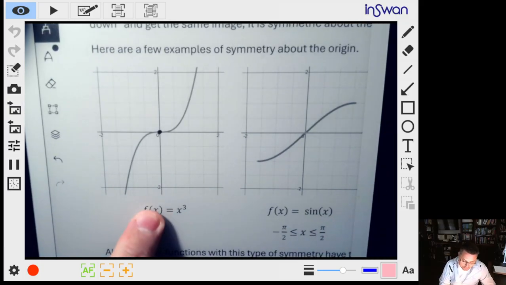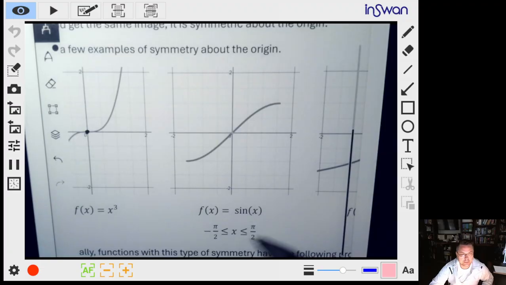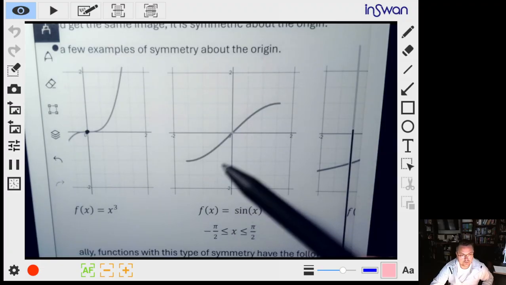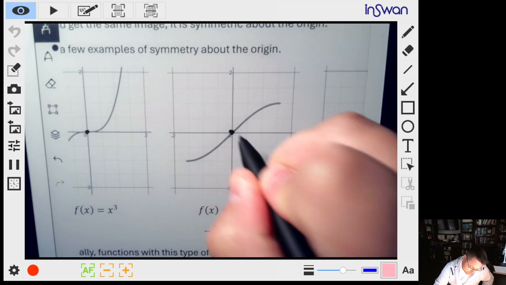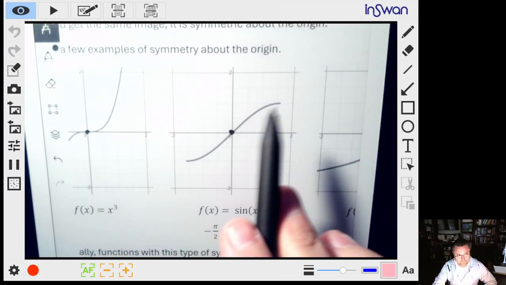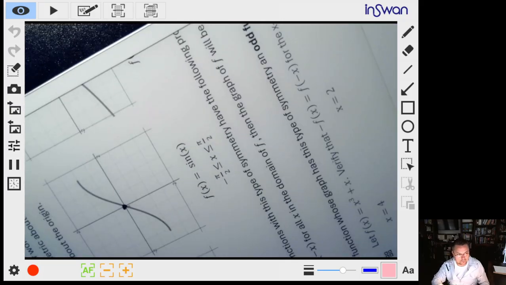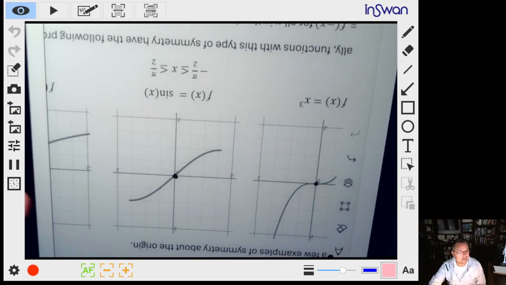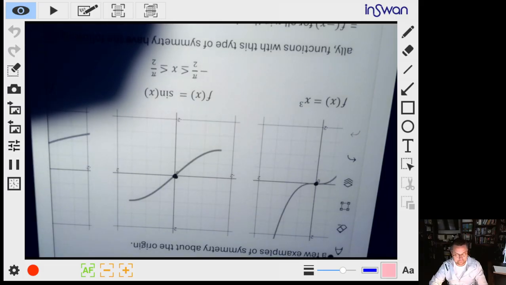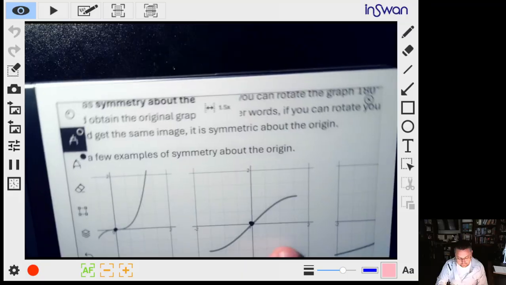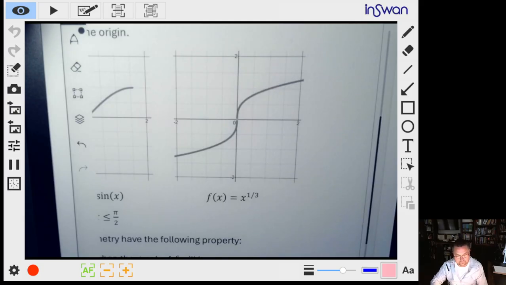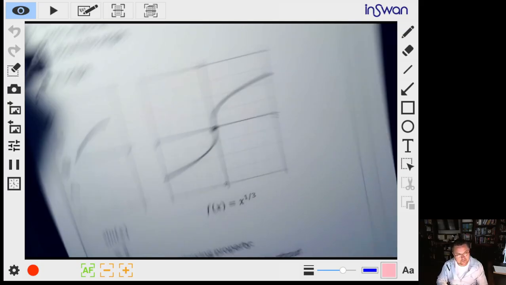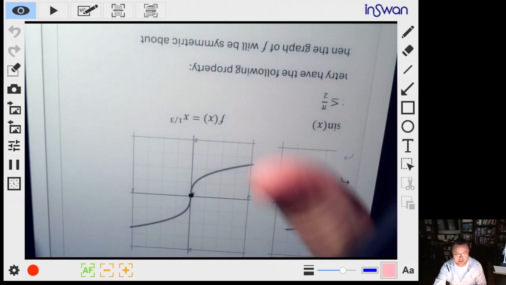Again, we've got this is the sine curve. For those of you taking trigonometry next semester, you'll talk about the sine function. Here's a partial graph of it. There's our origin. Again, what does this thing look like? If we go ahead and spin it, do we get the same thing? Yeah, that thing looks real nice. Okay. And then, of course, the last one here. This is our cube root function. Again, we pass through the origin. That's the place that we're going to spin about. Take a look at the graph, spin it, same exact looking thing.